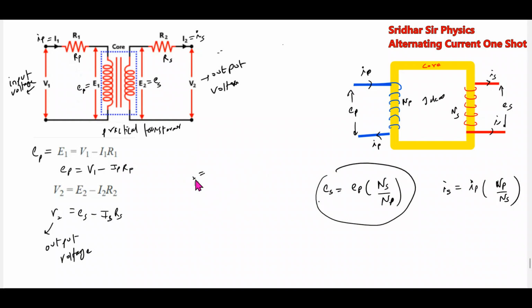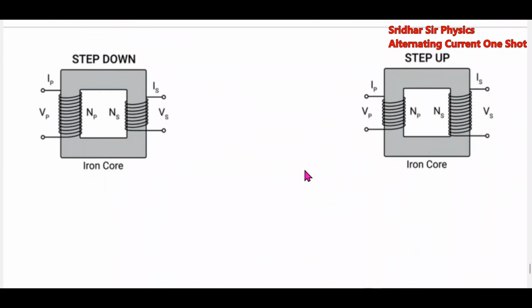Agreed? So these are some problems available in JEE Mains, so you have to be careful. Now, types of transformers. We have the step down and step up transformer. Step down means NS will be less than NP. Therefore, ES is equal to EP NS by NP, so ES will be less than EP.